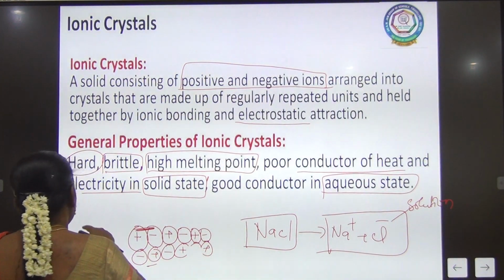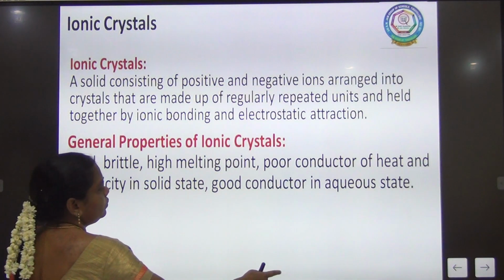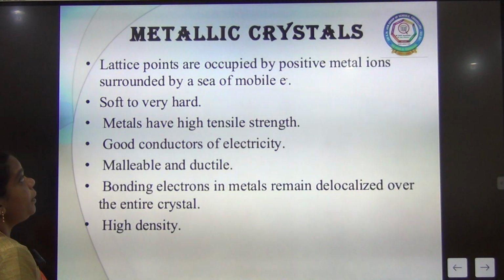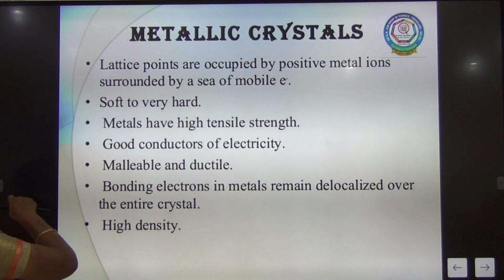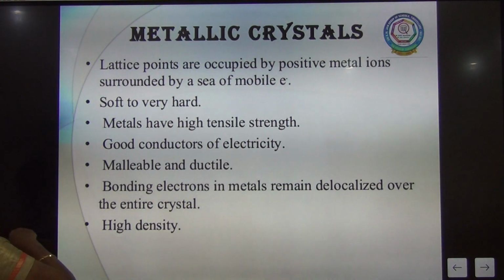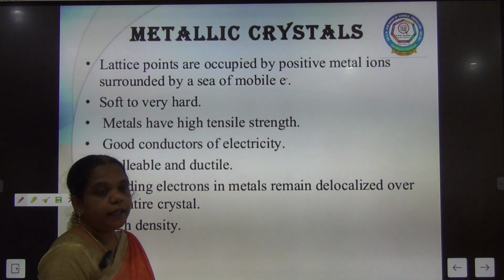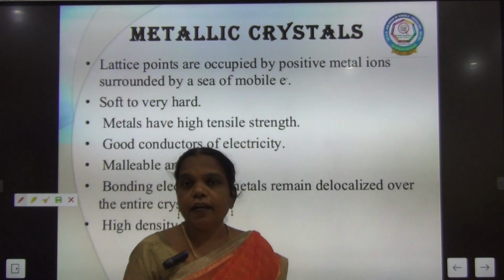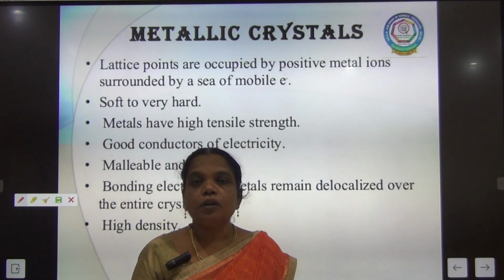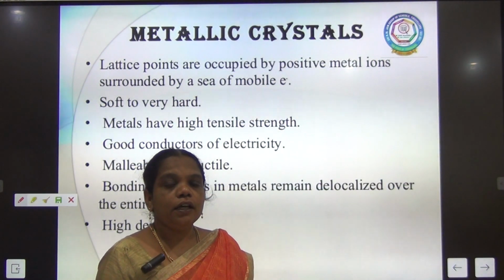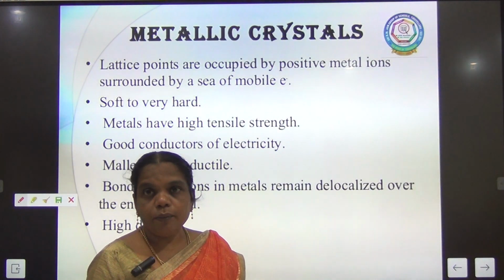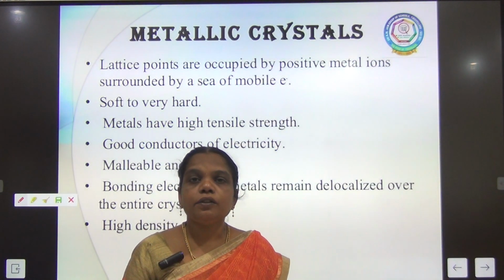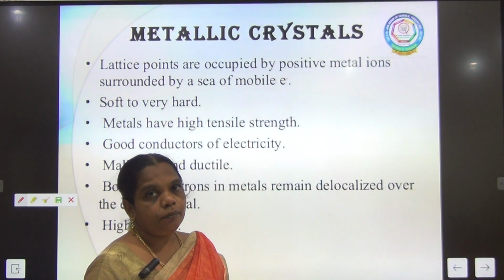And next, metallic crystal. The metallic crystals are formed by positive ions. We already know that the metallic character of an element is based on its electropositive nature. If the element can become electropositive, it can show metallic character.